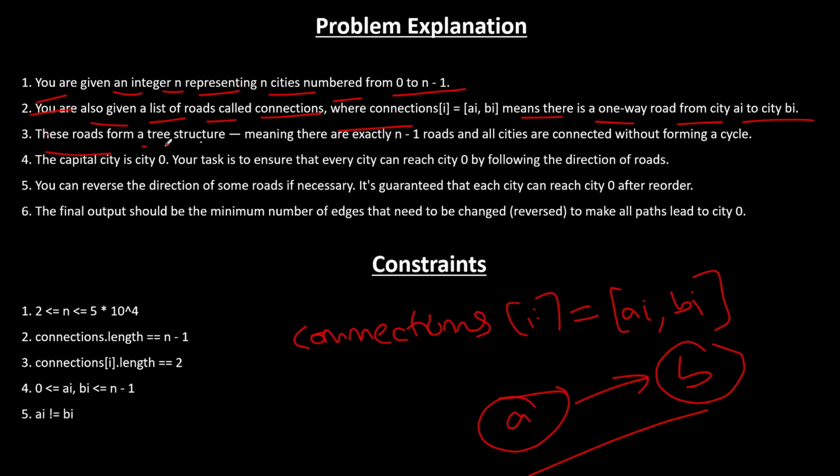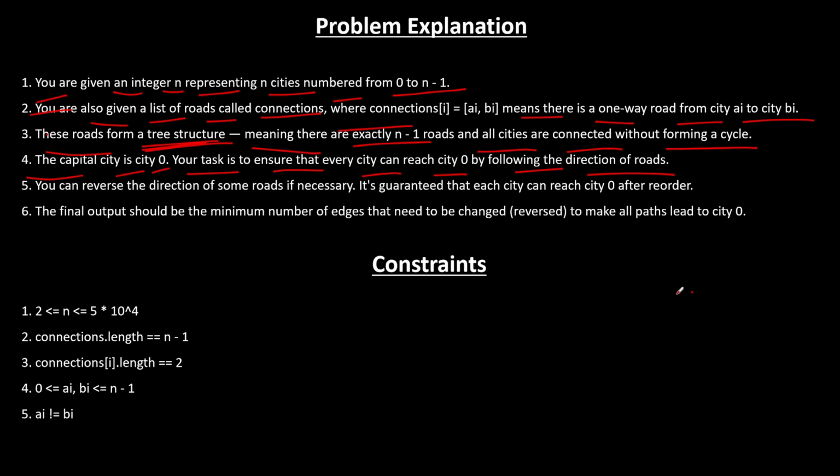These roads form a tree structure. Please keep this in mind. It's a tree structure, meaning there are exactly n minus 1 roads, and all cities are connected without forming a cycle. The capital city is city 0. Your task is to ensure that every city can reach city 0 by following the directions of the road. So they said that it is a tree structure. Why? Because we have been given exactly n minus 1 roads.